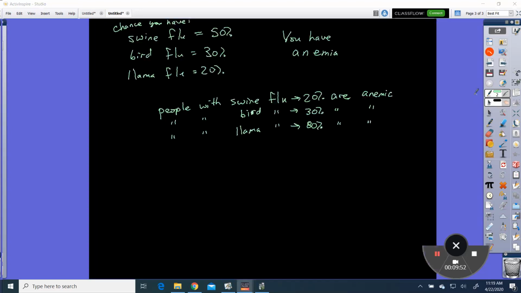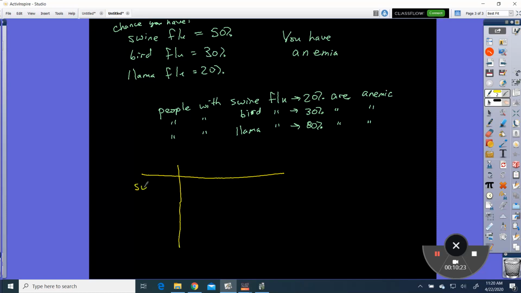Okay, so to solve this problem, we're going to do something interesting with this, and we're just going to pretend that there are 1,000 of you. So this is for you. So what we're going to do is make a table based on there being 1,000 of you. We could use another number. I just chose 1,000 because it works out nicely.